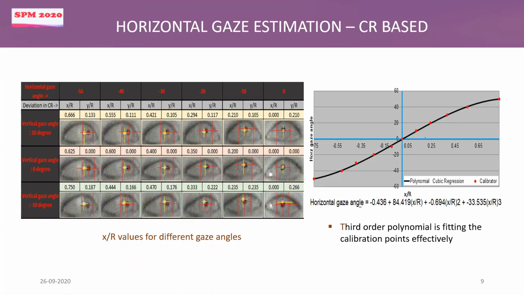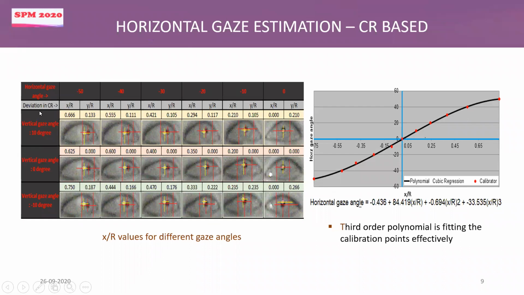And then to find the relation, we have actually tried fitting multiple curves, and we observed that a third order polynomial is fitting these calibration points effectively. So these are the different x by r values, and this is that curve which is fitting. And then we get this generic equation: horizontal gaze angle is equal to a constant a plus a constant b into x by r plus a constant c into x by r square plus a constant d into x by r cube. So this is one equation which is fitting the calibration points.